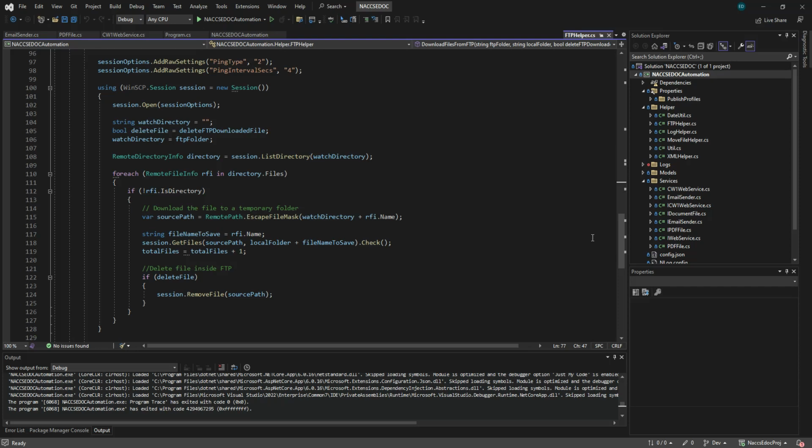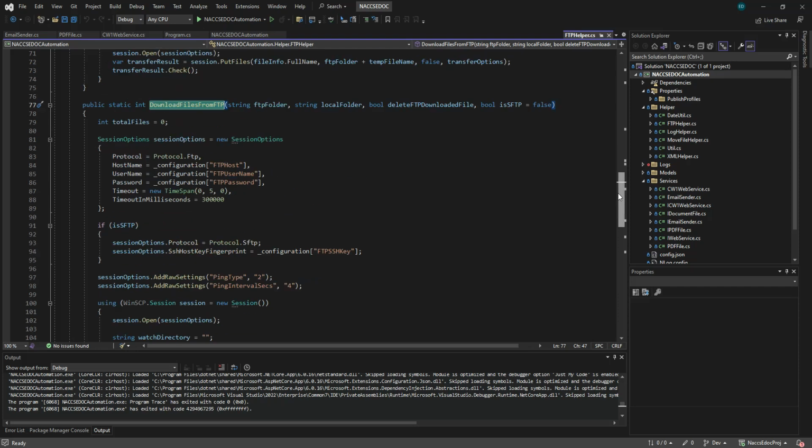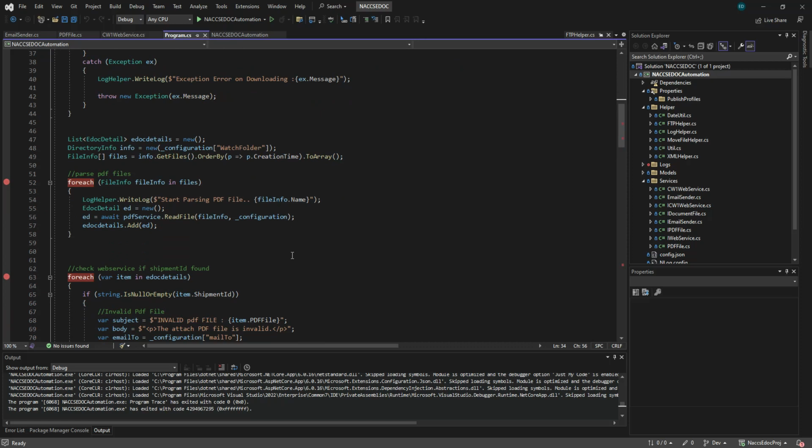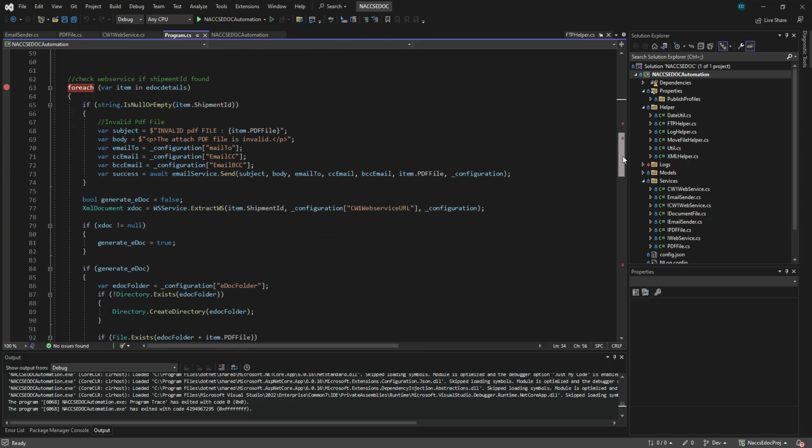All right. And there's also uploading. Once it's downloaded from the FTP, because the business will store the PDF files there, we save it to the watch folder, and our program will read from it. That's why we have the watch folder here, and then we iterate the files. We read it, we parse it, and we save it to the ADOC details list, and then we enumerate that list and check if the shipment is found in the web service.